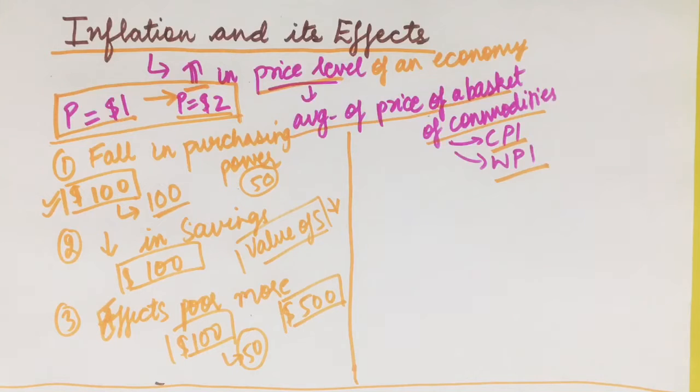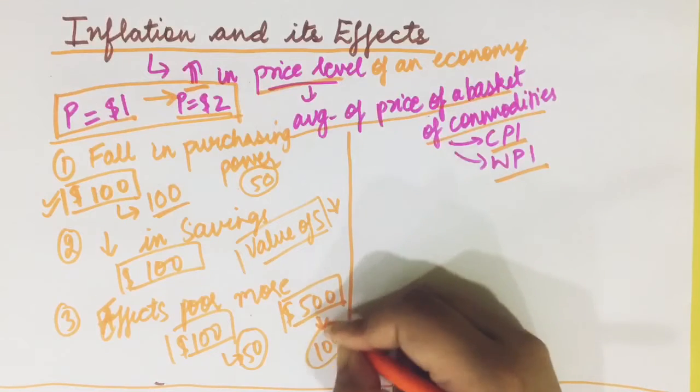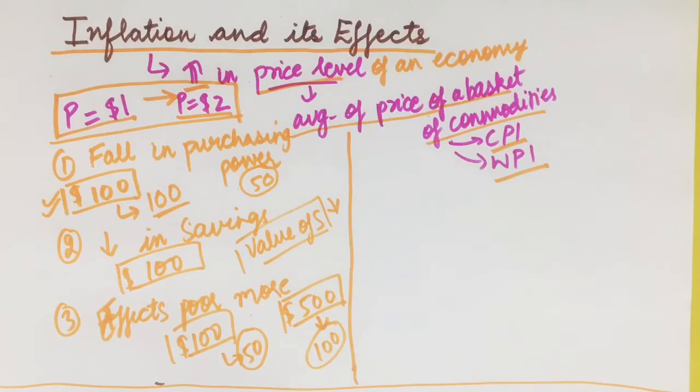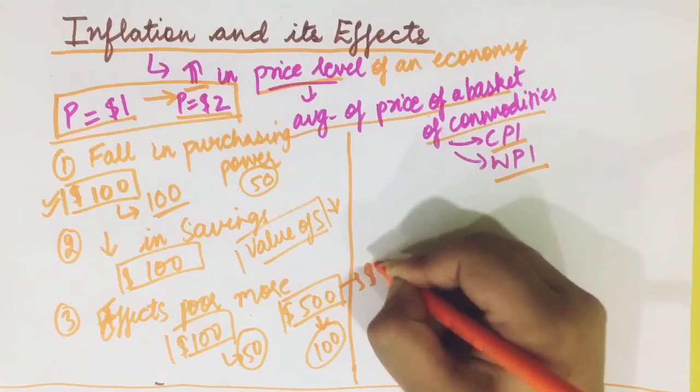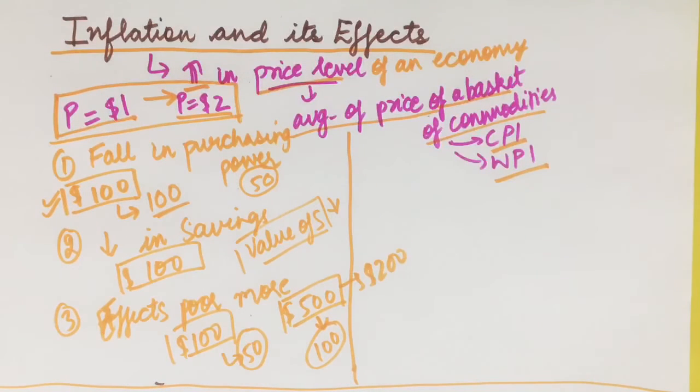However, for the rich, if he was buying 100 apples earlier when the price was 1, now he can continue to buy 100, right? Even if the price has risen to $2, how much would these 100 apples cost him? Just $200. The poor cannot afford this $200, but the rich can go and buy these apples. So it affects the poor more, because the poor has less income, which he is completely spending on consumption.